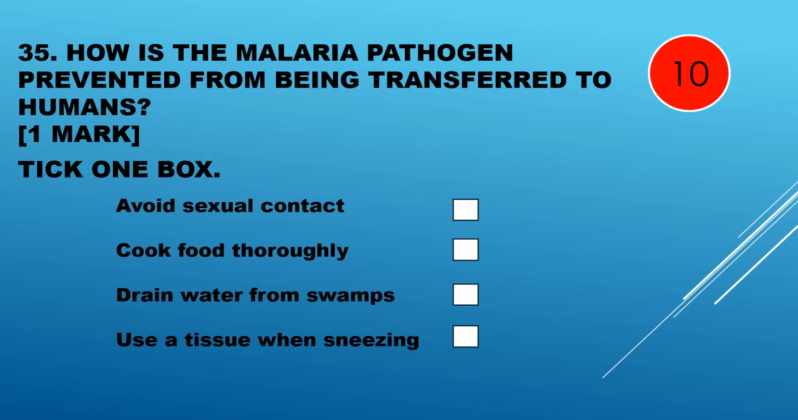Question 35. How is the malaria pathogen prevented from being transferred to humans? Avoid sexual contact, cook food thoroughly, drain water from swamps, use a tissue when sneezing. Malaria is stopped from spreading by draining water from swamps. This stops the mosquitoes breeding, therefore reduces the number of mosquitoes biting people.